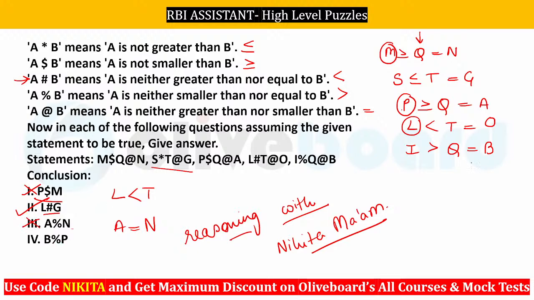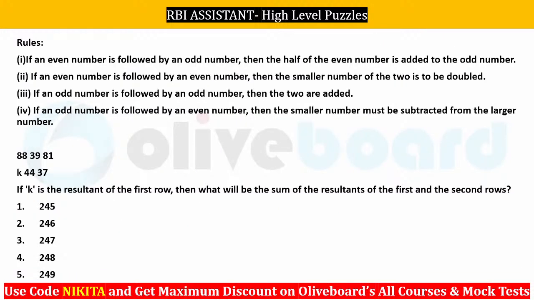What about B to P? Do we have a relation from B to P? You can see B is equal to Q and Q is less than equal to P. So we will be getting B less than equal to P here. And what is the meaning of percentage? Percentage is greater than. That means this is also invalid. So the answer here will be only 2 follows. Okay, I hope this is clear to everybody. Right? Chalo, we'll go to the next question.